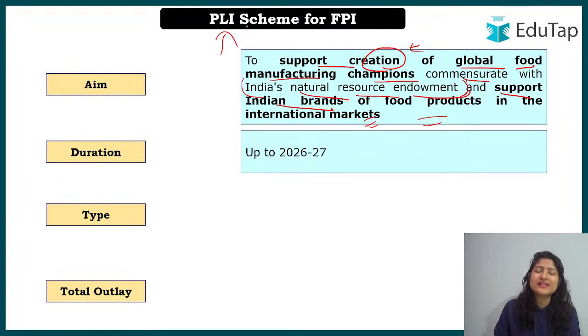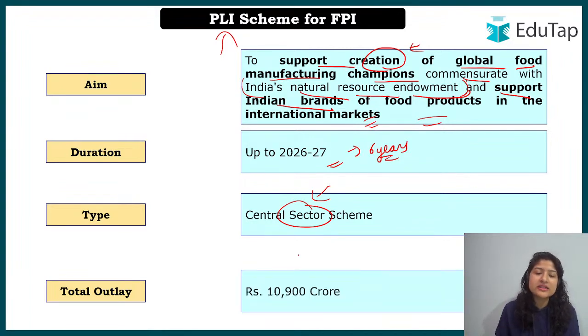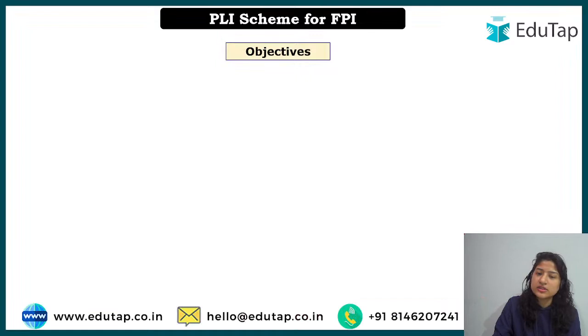Next, the duration of this scheme, for now, is up to 2026-27. That is 6 years. For now, currently this scheme is there. Type of scheme: it is a central sector scheme, which means it will be 100% funded by the central government. No role of the state government in funding. And we have a total outlay as well, that is 10,900 crore, given from 2021 till 2026-27 for this particular scheme.